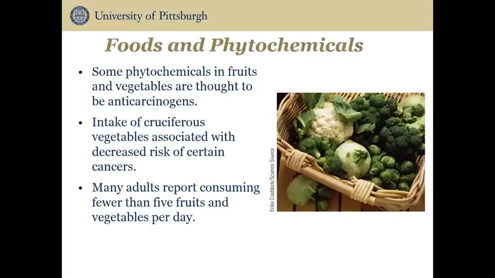Overall, it is the whole foods and the chronic diets consumed, not single nutrients, that may be most influential in cancer prevention. However, there are phytochemicals and nutrients found in fruits and vegetables that may prevent or reduce the development of some types of cancer. For example, the cruciferous vegetables shown here are associated with lower rates of esophageal and endometrial cancer. In addition, fruits and vegetables have fiber.